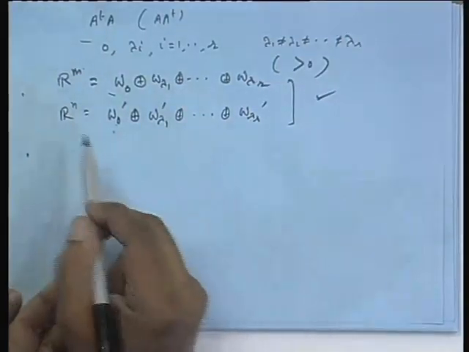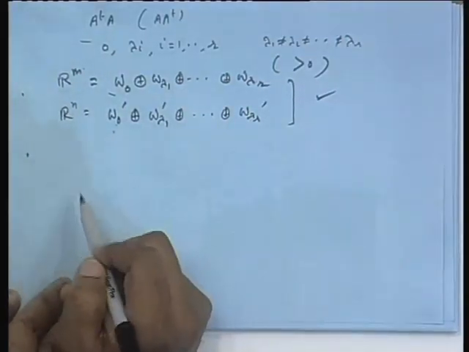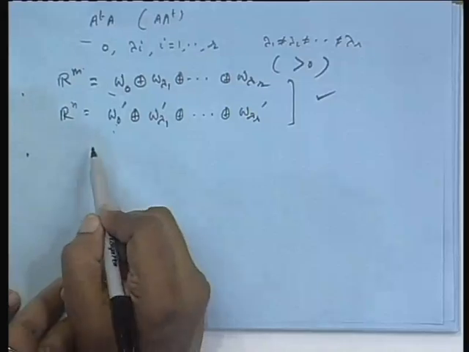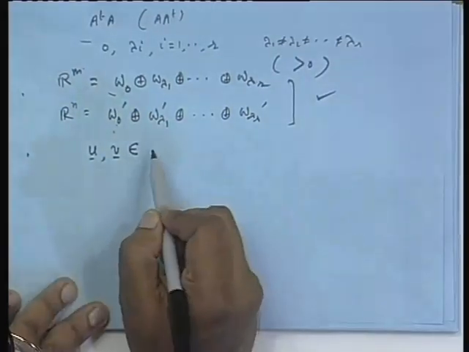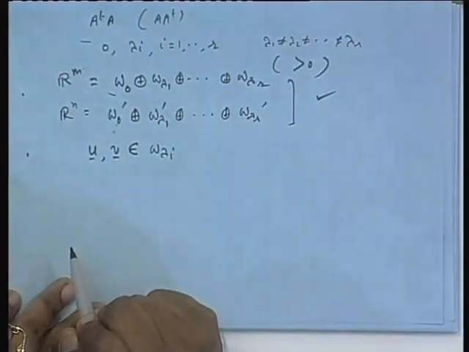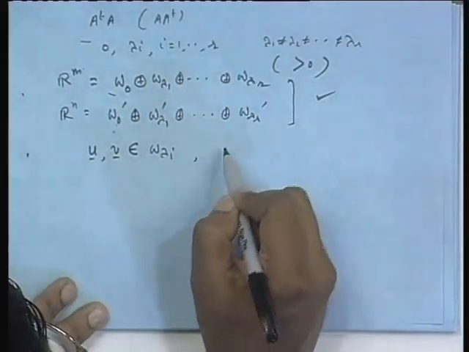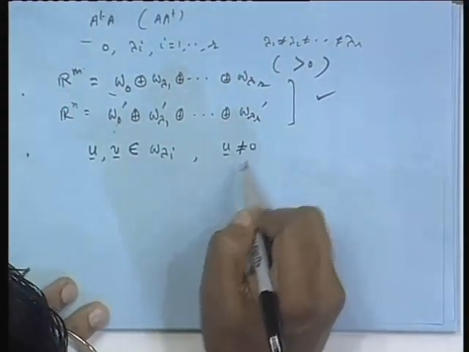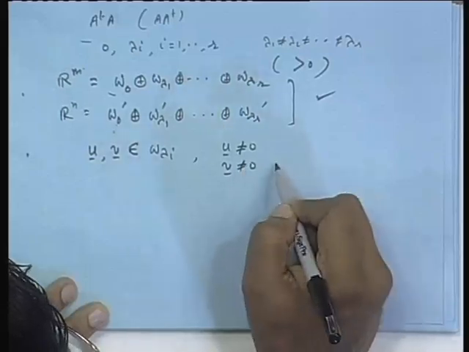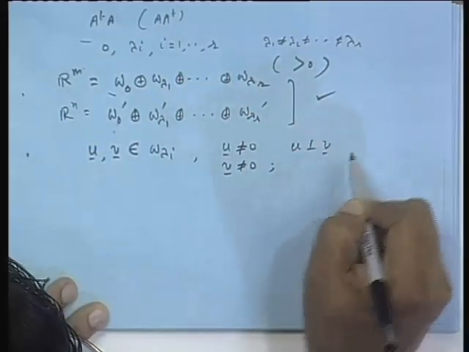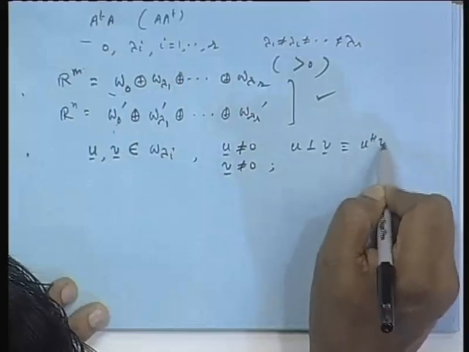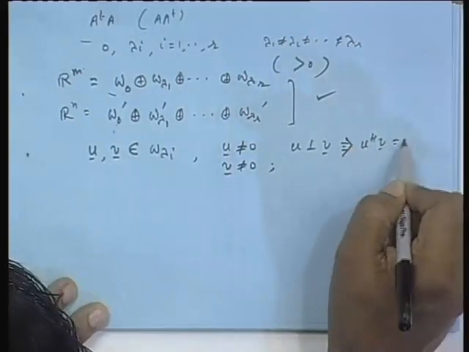And second thing, another property before we go into the SVD representation, is that suppose you take u, v belonging to W lambda i, and u not equal to 0, v not equal to 0, but u is orthogonal to v, meaning u Hermitian v is equal to 0.